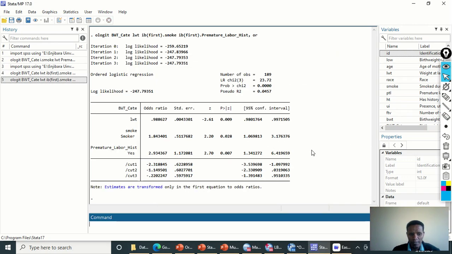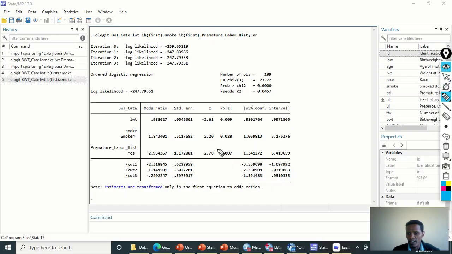So here is a result similar to the previous results that we have seen in SPSS. Cut 1, cut 2, cut 3 are the intercepts. For the weight of the mother, with a unit increase in the weight of the mother, the odds ratio is 0.989, similar to the output from SPSS.